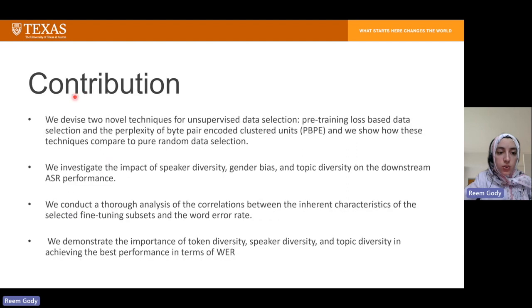We summarize our contribution as follows: devising two novel techniques for unsupervised data selection, the PBPE and the pre-training loss-based one, and comparing these to pure random selection, investigating the impact of speaker diversity, gender bias, and topic diversity on the downstream ASR performance, and showing that these can result in achieving better performance in terms of WER. We also conduct a thorough analysis of the correlation between the inherent characteristics of the fine-tuning subsets and the WER on the test sets in our scenarios.